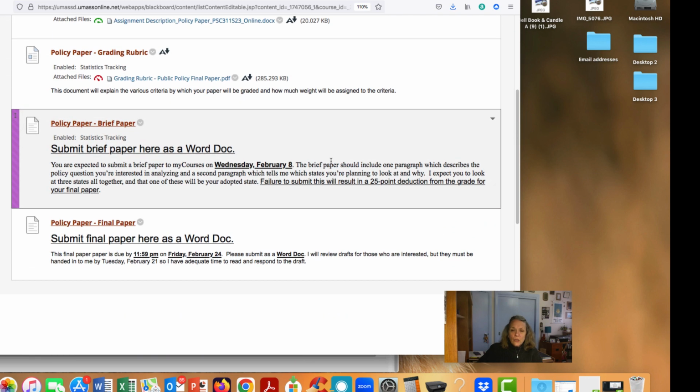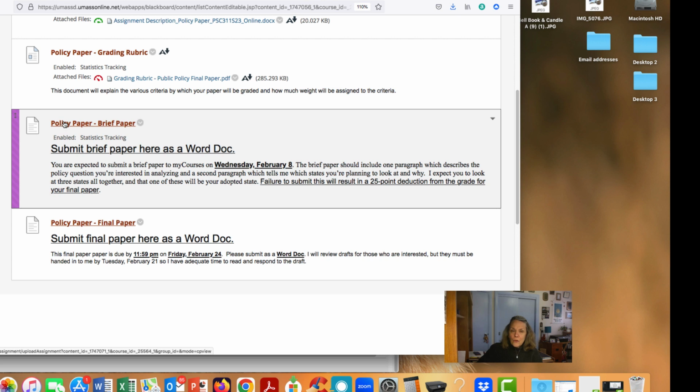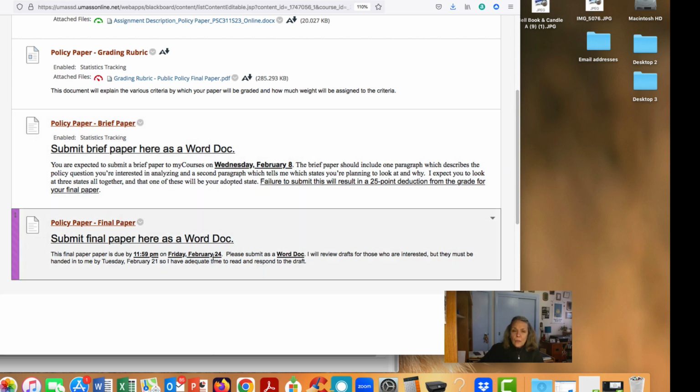And then there are two links where you need to submit a Word document. First, there'll be a really brief paper that I'm expecting from you early in February, which basically gives me the outline for what states you're going to look at and what public policy you're going to analyze. And then your final paper is due on Friday, February 24th, which is a week before the class finishes, so bear that in mind. It's due the week before class ends. I was trying really hard not to have everything dumped on you on Friday, March 3rd, so this way you'll have this one out of the way before you get into the last week of classes, okay?